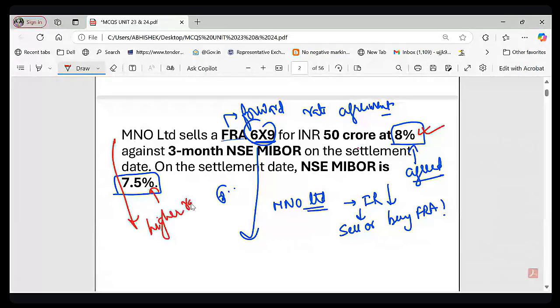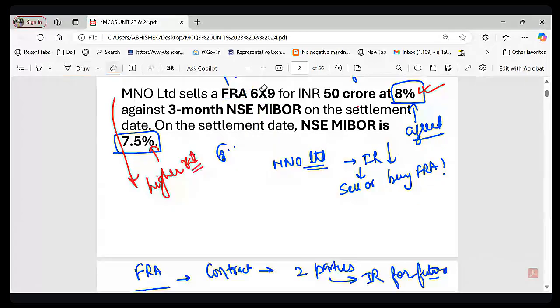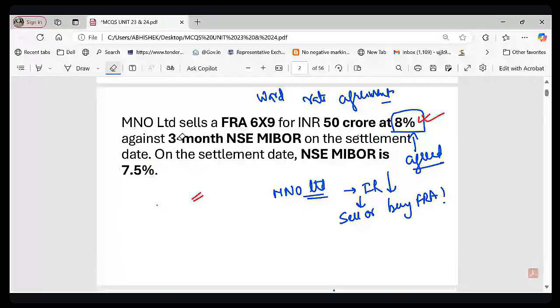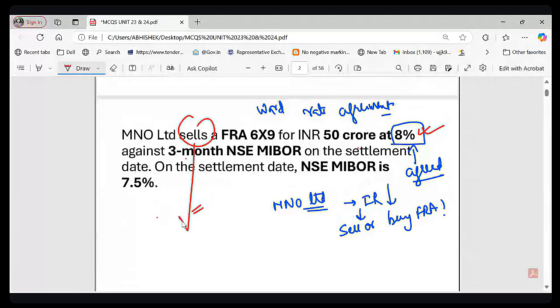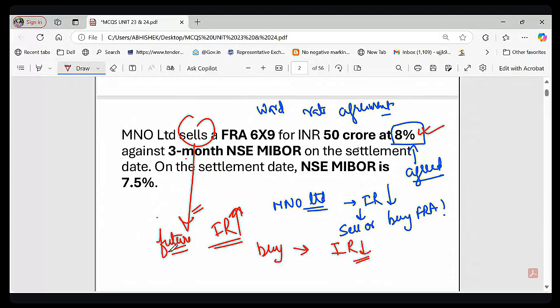So two things you must understand. Two words here are very important: selling and buying, right? Selling an FRA and buying an FRA. What does selling mean and what does buying mean? Selling an FRA means you expect future interest rate to rise. You will sell an FRA, a forward rate agreement, expecting that future interest rate will increase, and you will buy an FRA expecting that future interest rate will fall.